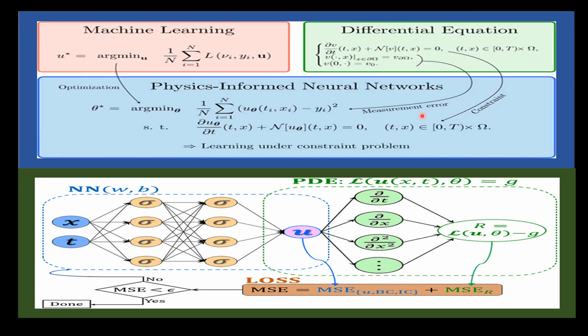For example, the predicted stock price may be constrained to lie within a certain range, say lying between 0 and 1000, or follow a specific trend. Example, a decreasing trend if revenue is decreasing. So these constraints are incorporated into the loss function, which is then used to train the network.